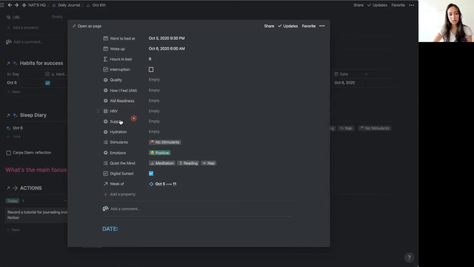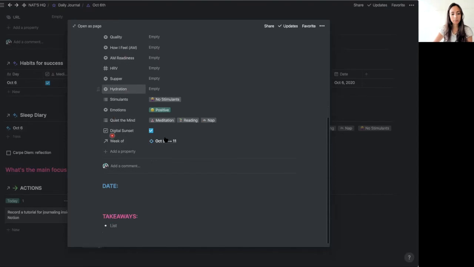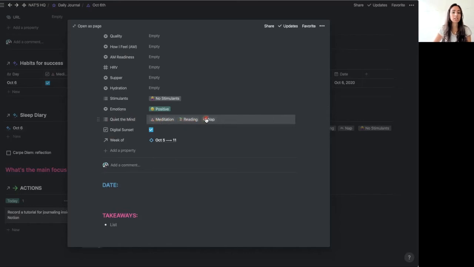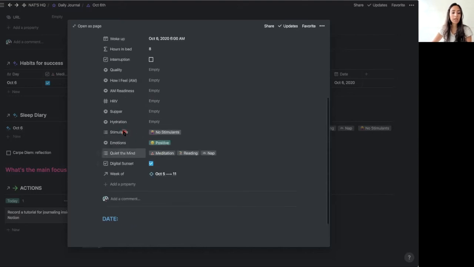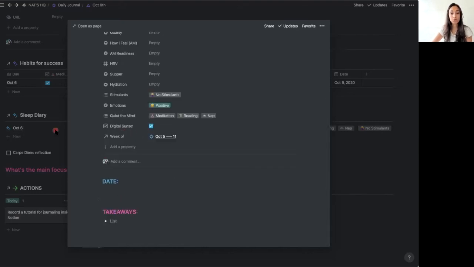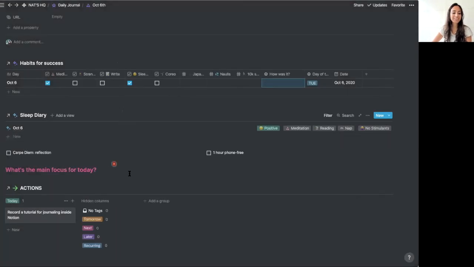HRV, same thing. I just keep a few things here, like quieting the mind, activities that quiet my mind, like meditation, reading, napping, contemplation. Those are the ones that I use. Digital sunsets, that's a topic for another discussion. And I like writing down the dreams that I have. I haven't done that yet, but I will do soon.